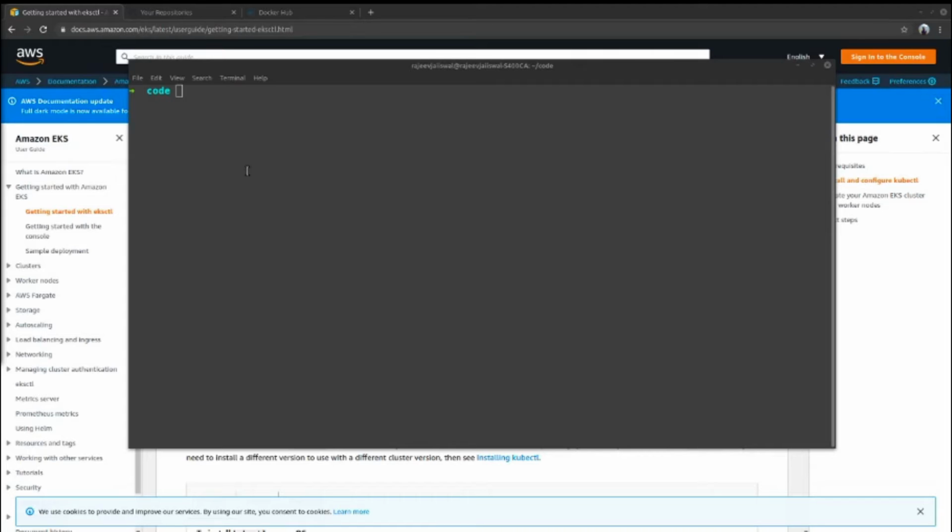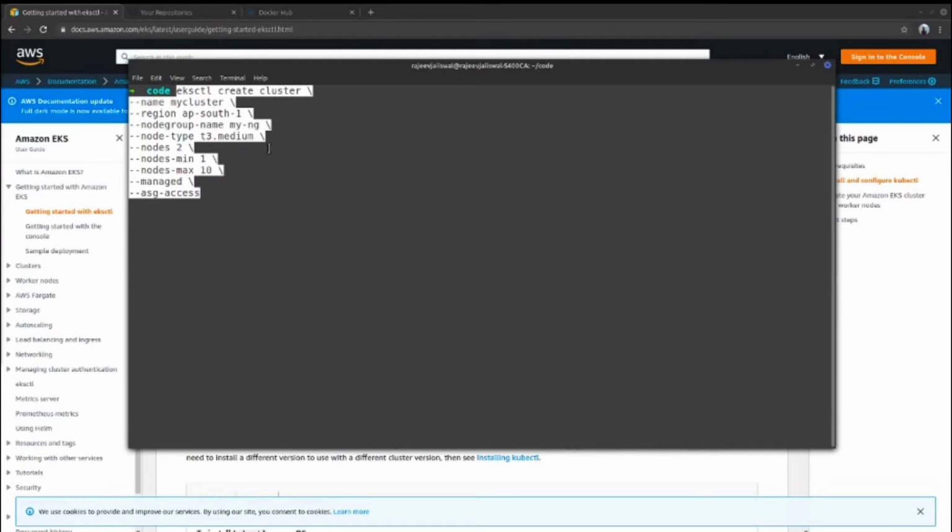which can be used to create a cluster here. I'm not going to create a cluster. I can let you know the command and how it can be used, and you can make changes as per your requirement, because cluster creation is almost a 15 to 20 minute exercise. I've already created a cluster, but I can show you the command here. So this is the command,